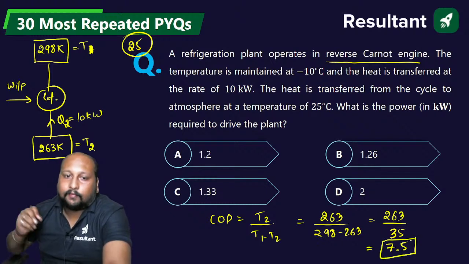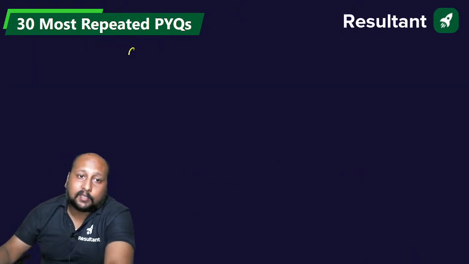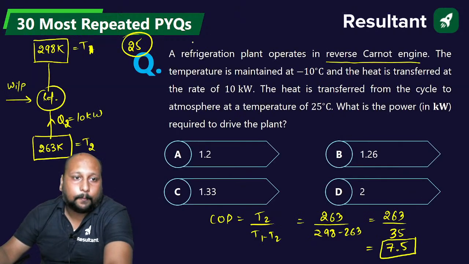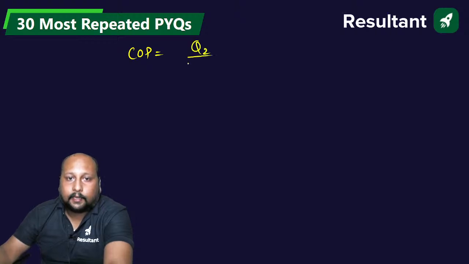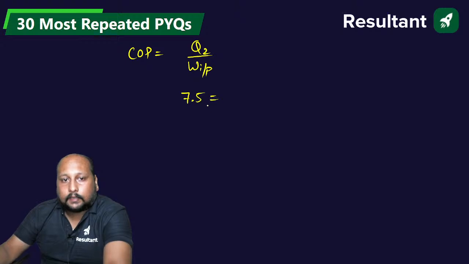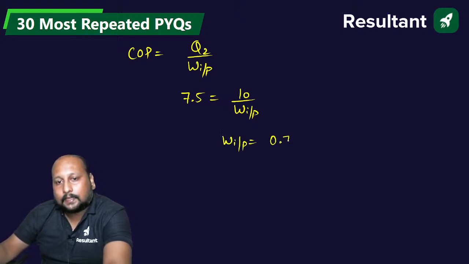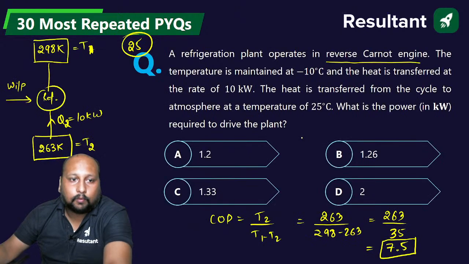Approximately 7.5 will be the value of COP, and for a reverse Carnot cycle, COP will be equal to Q2 divided by work input. So 7.5 is equal to Q2, which is 10, divided by work input. So work input will be equal to 0.75 kilowatt.